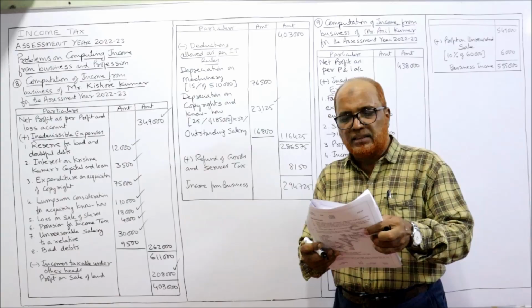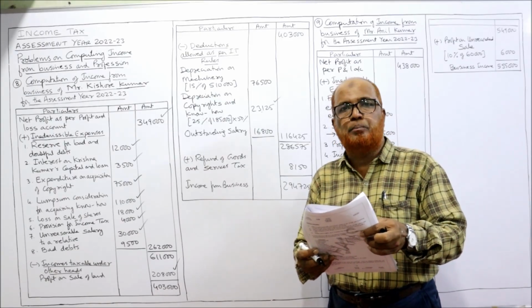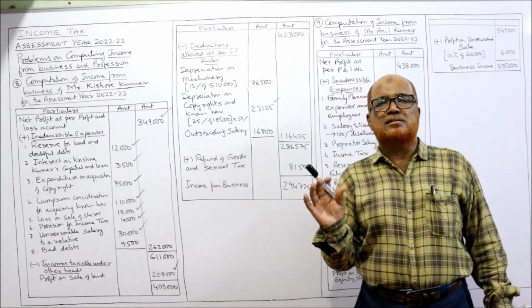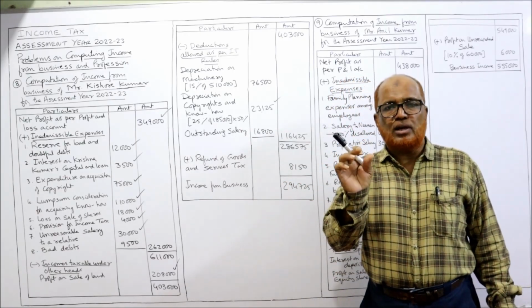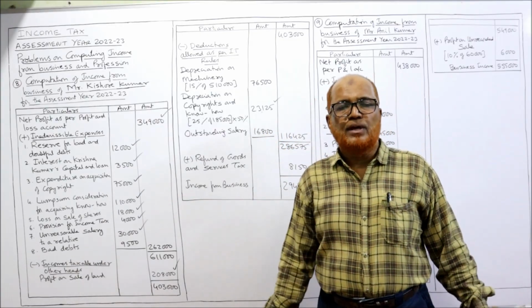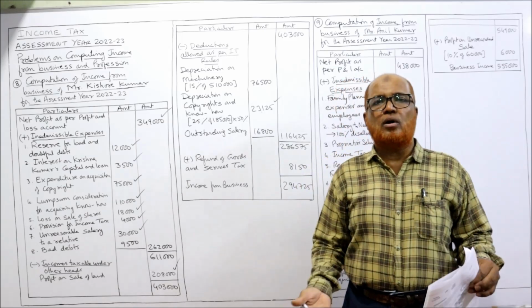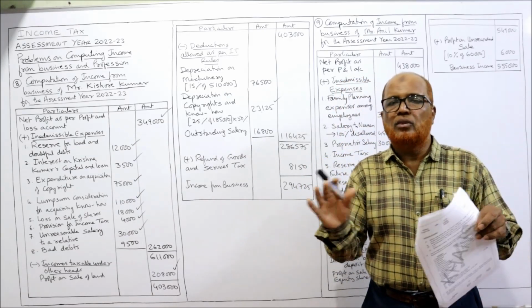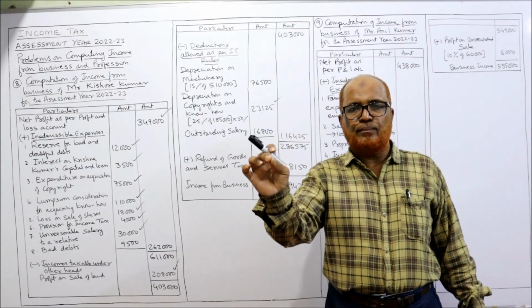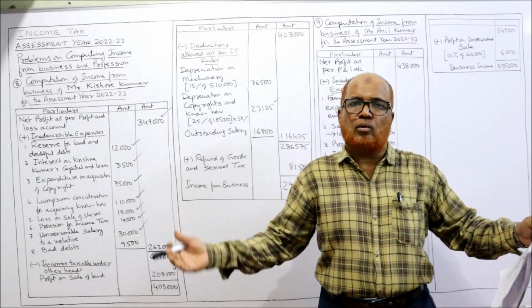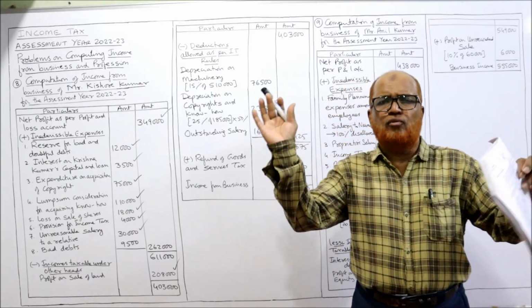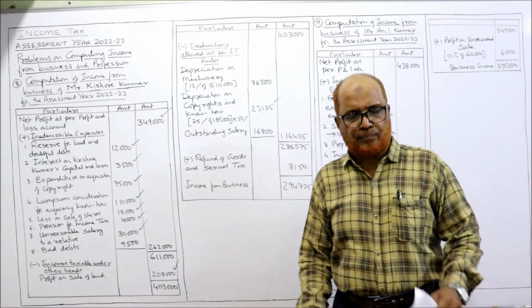Advertisement expense includes 10,300 being cost of 15 briefcases presented to customers. Income Tax Act says advertisement expenditure incurred to promote the business is fully allowed as deduction, whether it is given in briefcase form or any other item, not concerned. Only if advertisement is given to promote the business, it is allowed. So nothing to be done. In working note, we can write advertisement expenses are fully allowed as deduction.